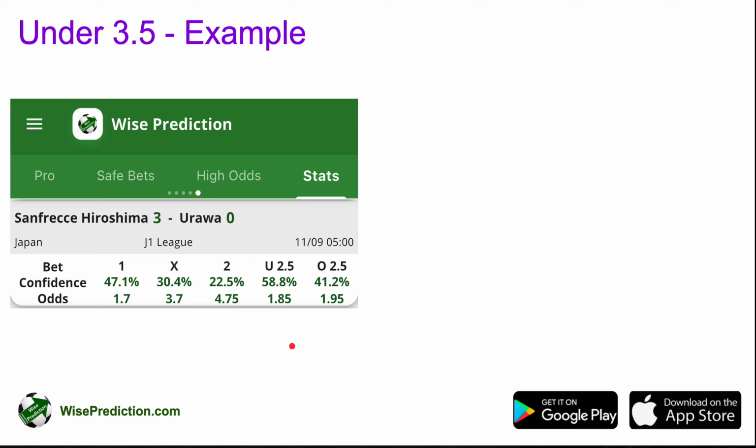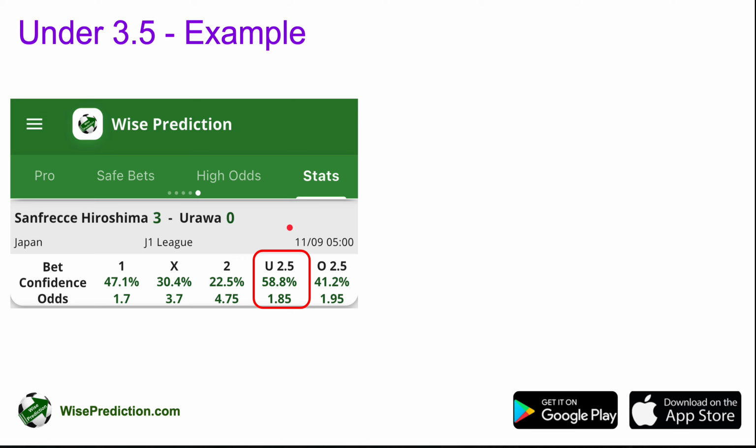In this particular case, the algorithms are actually expecting less than 2.5 total goals in the game, because the prediction of under 2.5 is 58.8%, which is bigger than the prediction of over 2.5 goals, and the odd of it was actually 1.85. But the end result happened to be 3-0, which makes this prediction fail for under 2.5.